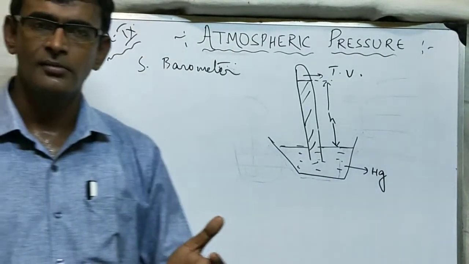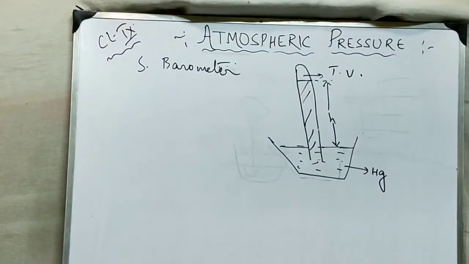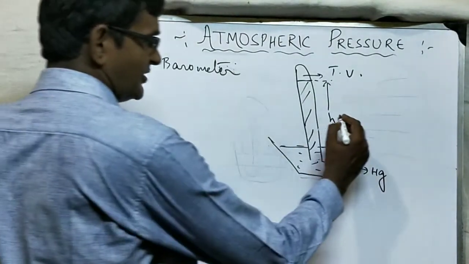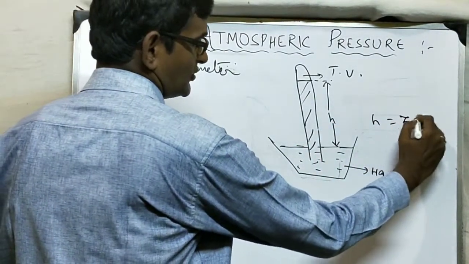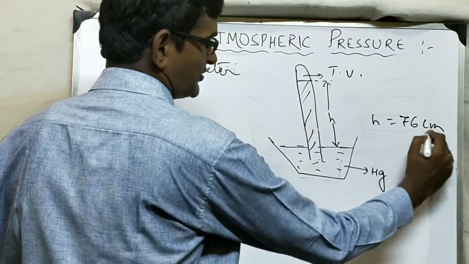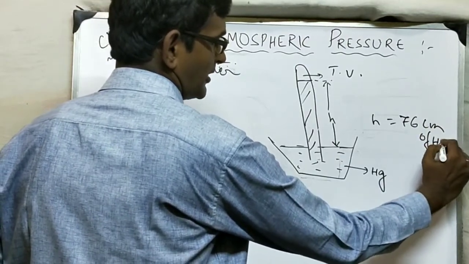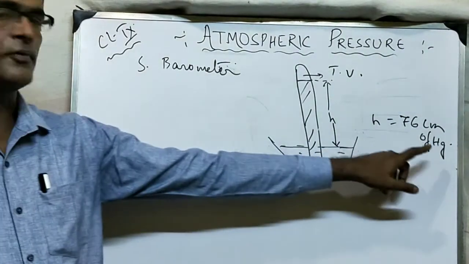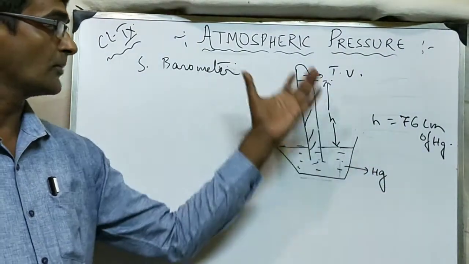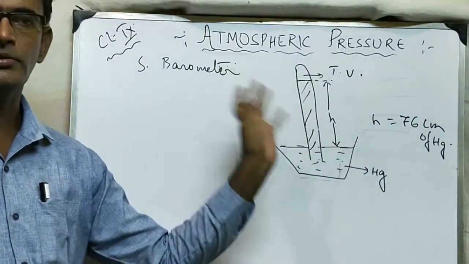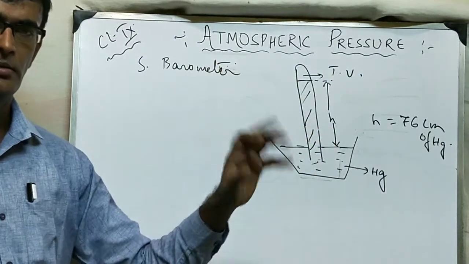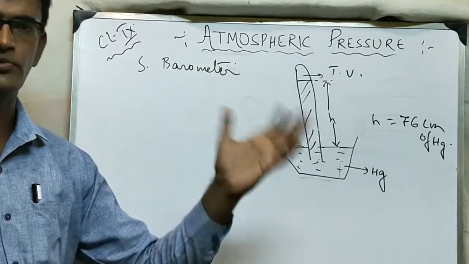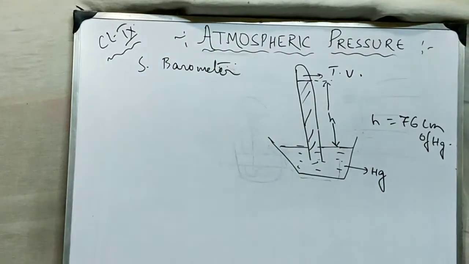At sea level, under normal conditions, this height is equal to 76 centimeter. We call it 76 centimeter of mercury. So 76 centimeter of mercury is the normal height. That is called the normal atmospheric pressure or standard atmospheric pressure, whatever you can say.